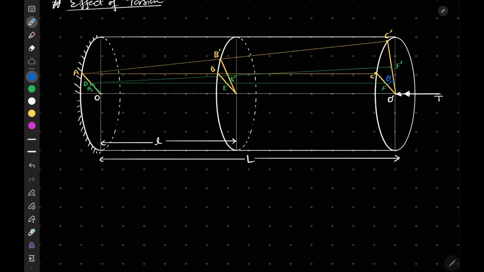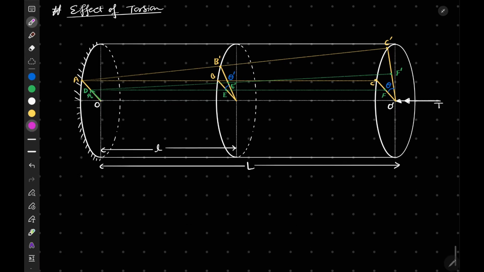Okay, and this theta is known as the angle of twist. And here also, if you see, this angle from here to here will be our theta dash. And if you see here, there is no angle here, because this plane is fixed, so in this plane there won't be any distortion.